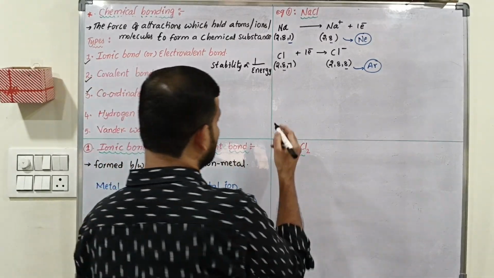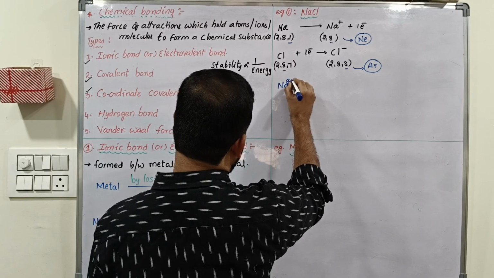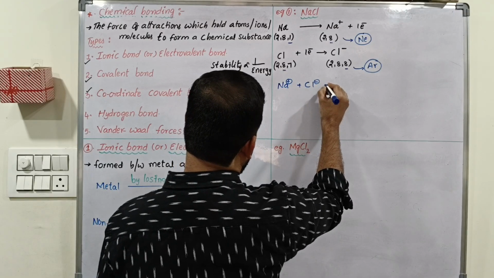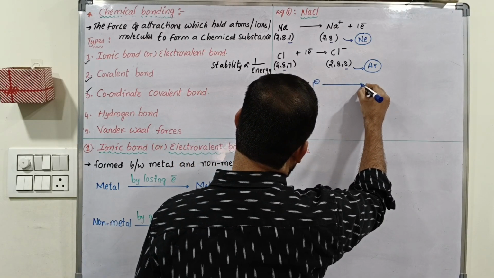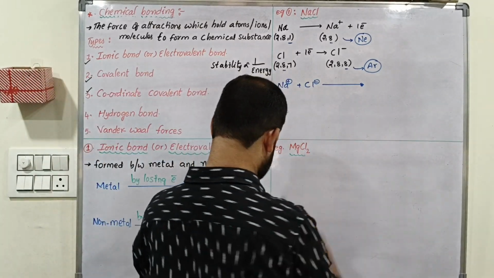So between Na plus and Cl minus ions, what type of forces are there? Electrostatic forces exist.